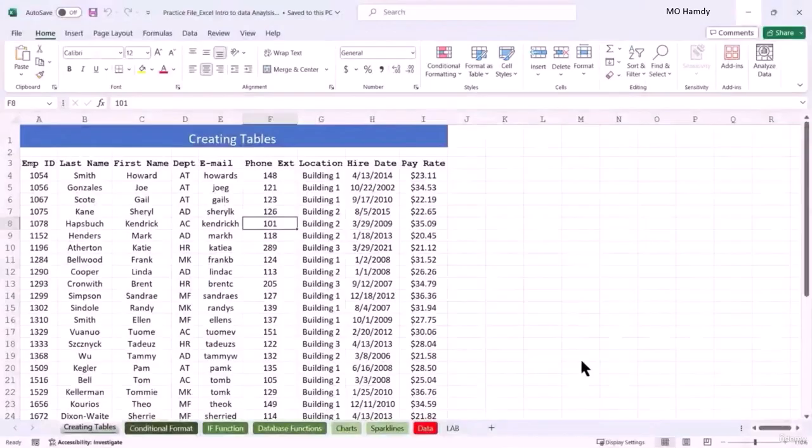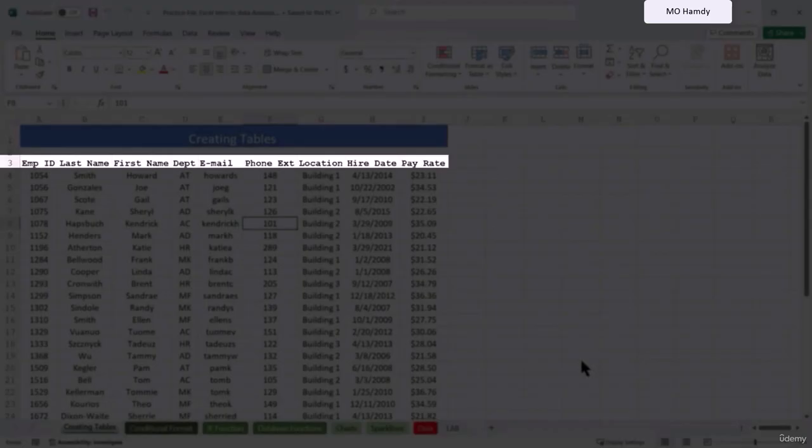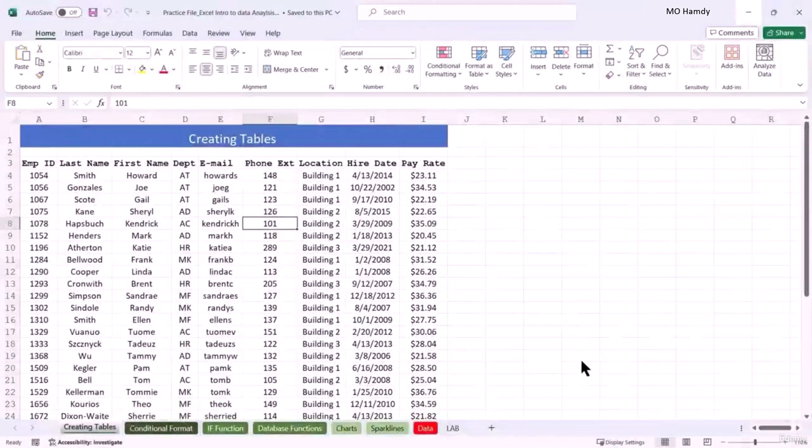On our Creating Tables worksheet tab, we have some basic employee data. So notice that we have well-defined headers. We have employee ID, last name, first name, department, email, phone extension, location, hire date, and pay rate. So that's a good first step. We want to make sure that we have well-defined headers, right?